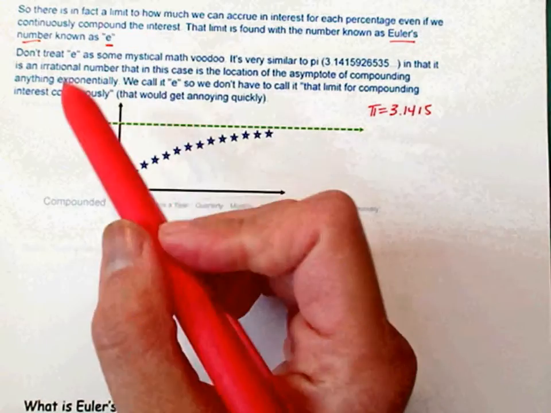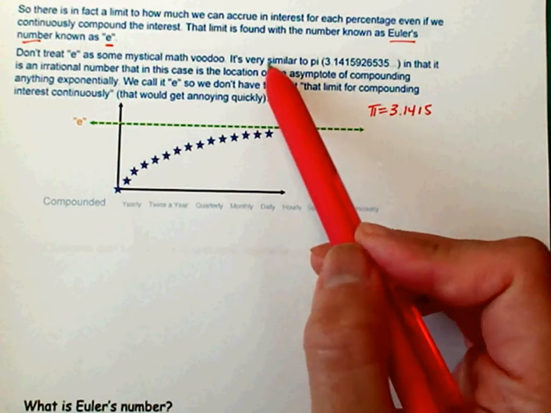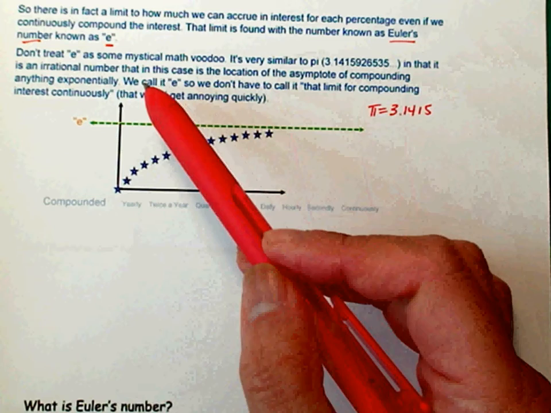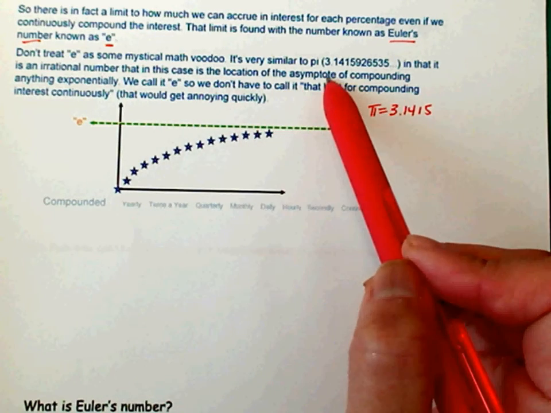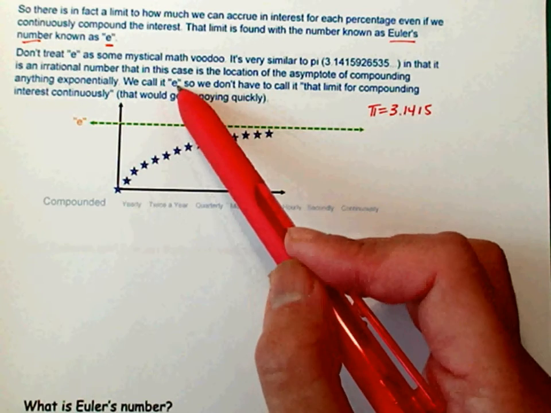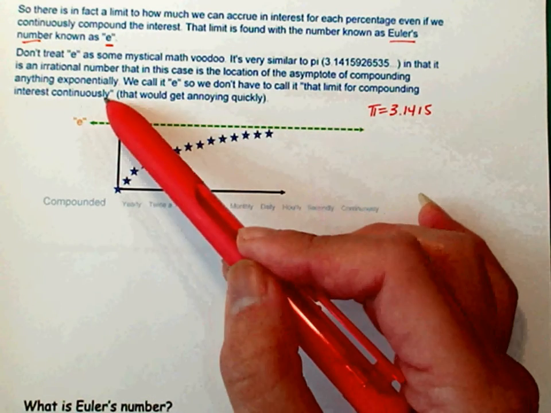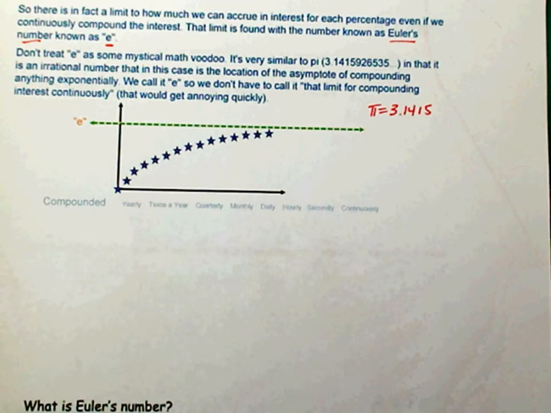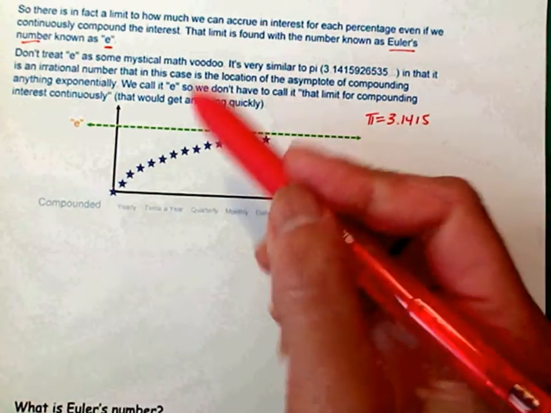So don't treat it as some math voodoo stuff, guys. It is very similar to pi in that it is an irrational number that in this case is the location of the asymptote of compounding anything exponentially. We call it E so that we don't have to call it that limit for compounding interest continuously. Math people love to shorthand. That would get annoying. So we call it E instead of calling the limit.